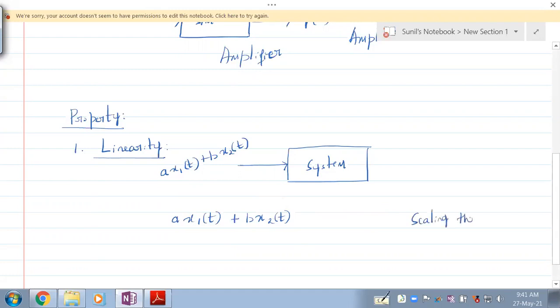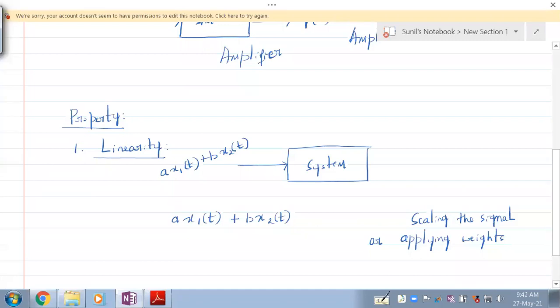Scaling the signal can also be explained as applying weights.